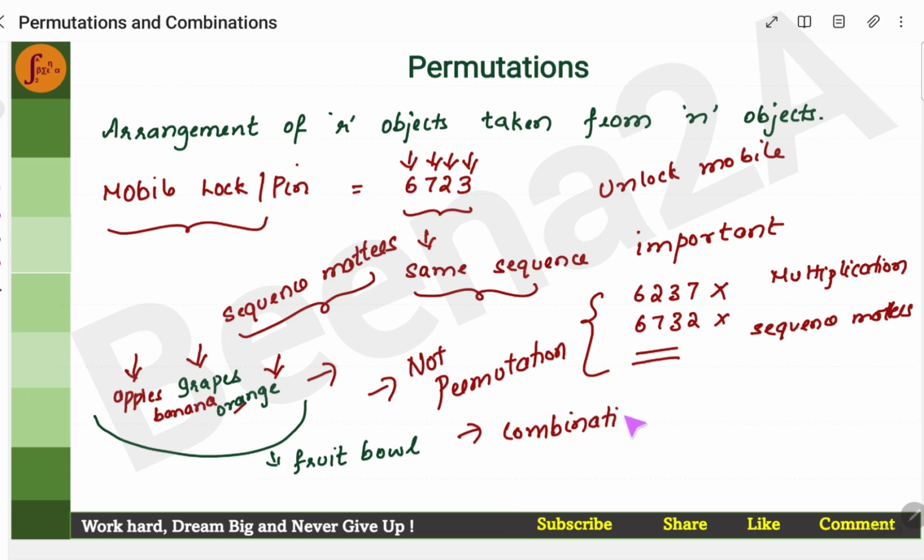There are two concepts here: permutations and combinations. One is permutation and one is combination. Permutation is an arrangement where sequence matters. In combination, sequence does not matter.